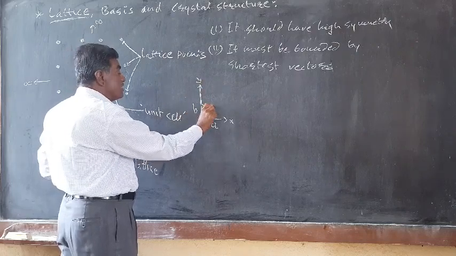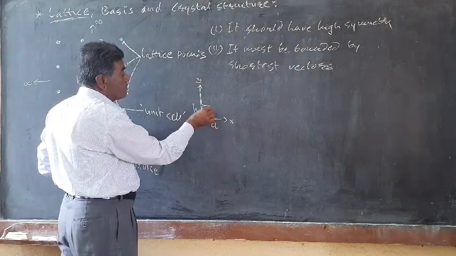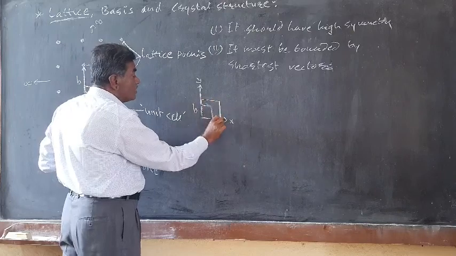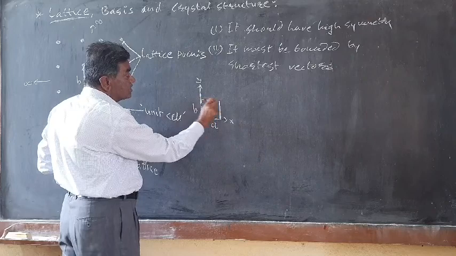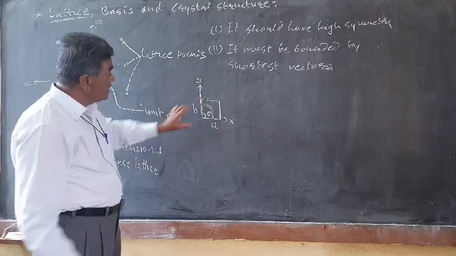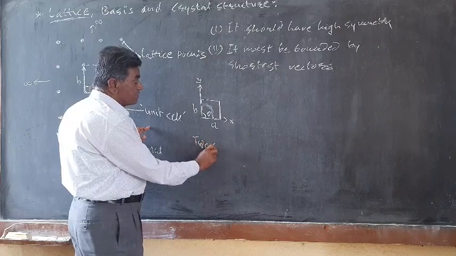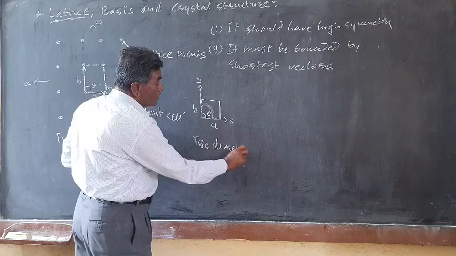Such a unit is given by three parameters, and this angle is nothing but theta. So this is the small unit in the case of the two-dimensional case.